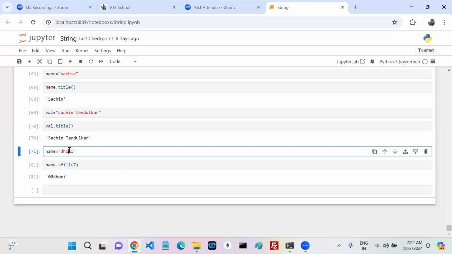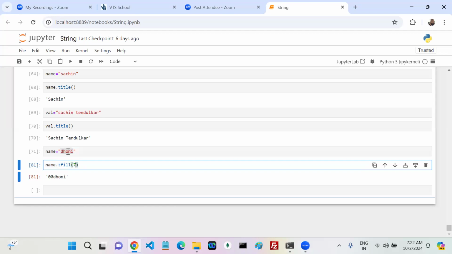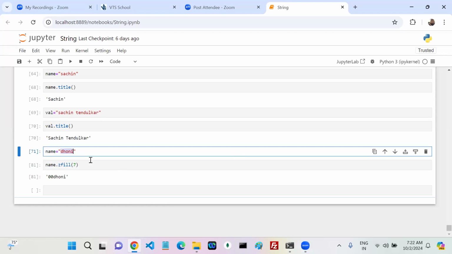Yes or no? Up to 5, this particular string matches the length. Whenever you pass 6, the length is 5, so there is a mismatch. So what happened? To match that particular length, it added a 0 here. Agreed?